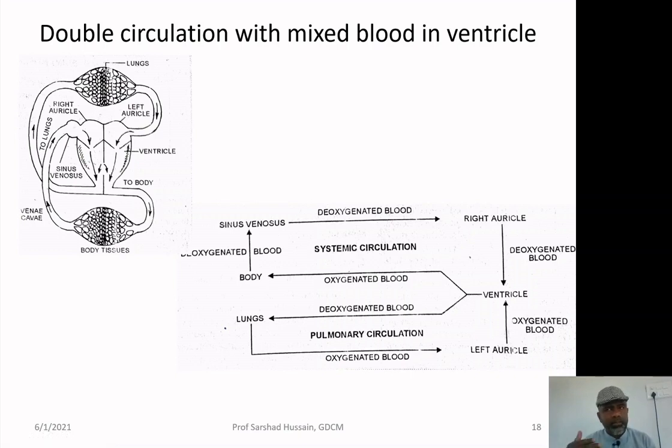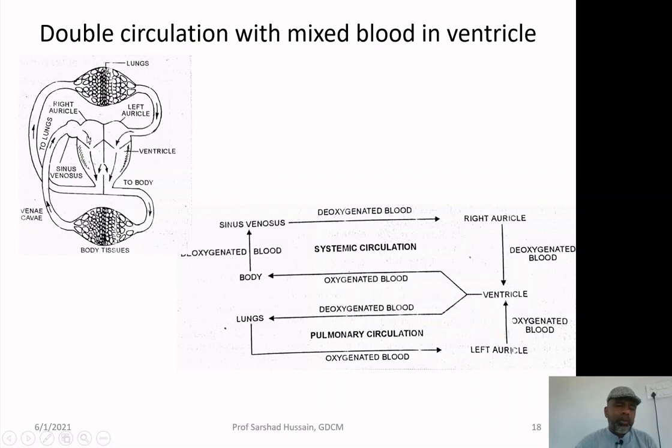It is similar to what we have studied in the previous case, but in the 3-chambered heart the auricles are totally separated, so blood is not mixing there, and the ventricle is incompletely separated.